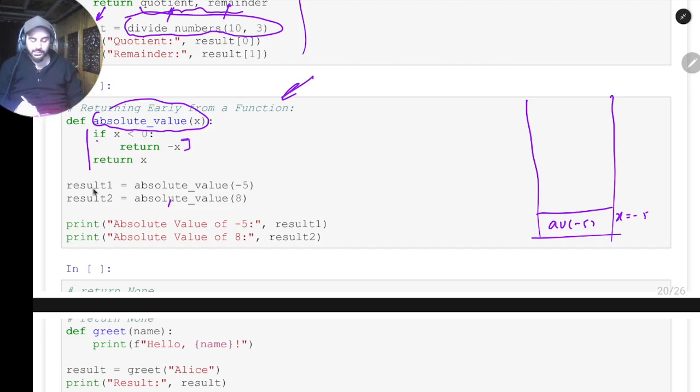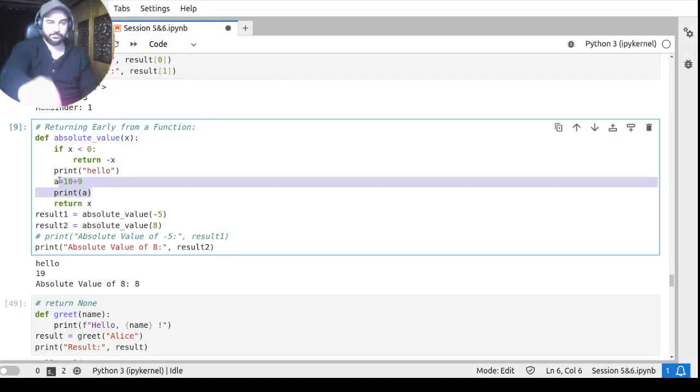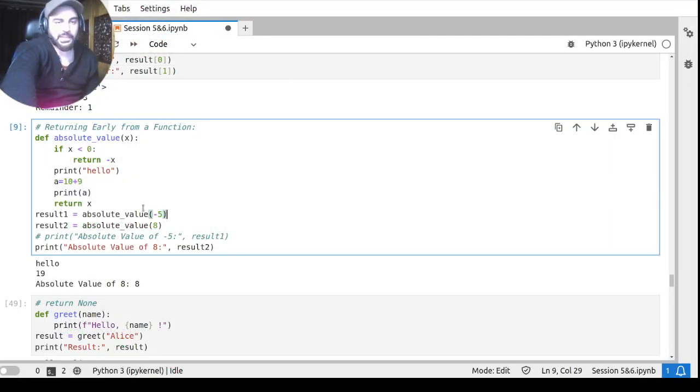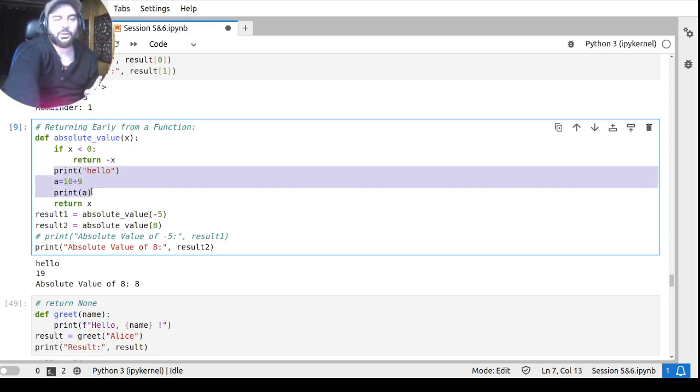So it will execute this return of -x. It will return this 5 and it will just stop the execution right there. क्योंकि return का काम ये होता है कि just stop it right there and do not go further. That's what I proved in the coding as well. If you see, the first call I made was with -5. So these things did not get printed. This print hello and 19 did not get printed.